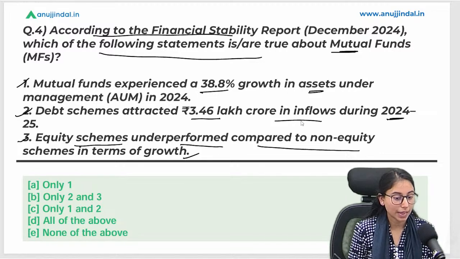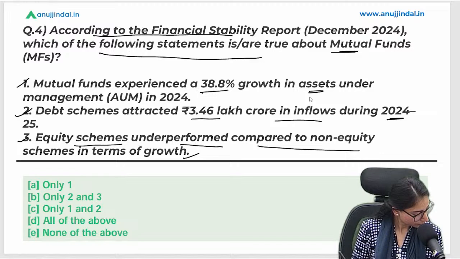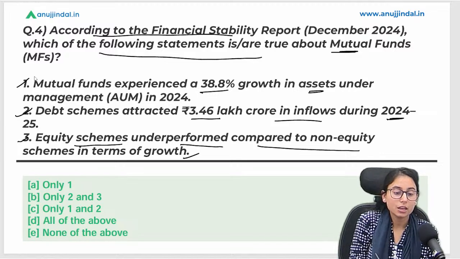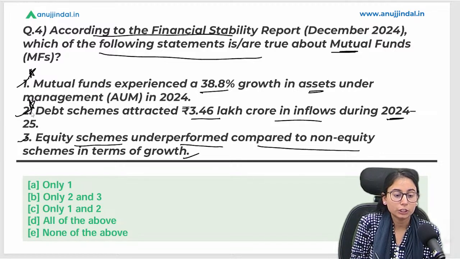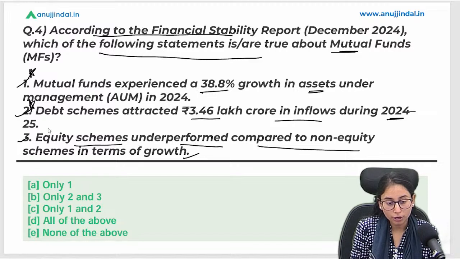Tell me what is the right option. Statements 1 and 2 are right and statement 3 is not, because people are investing more in equity schemes instead of non-equity schemes. So option C is the right answer.